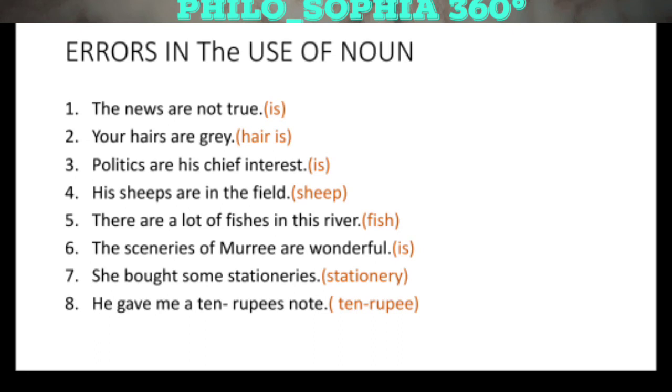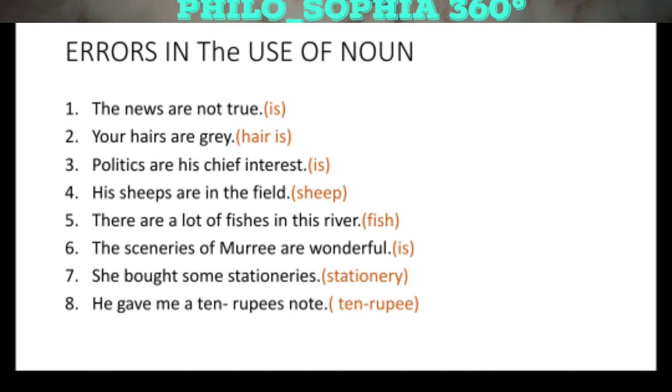Our sixth sentence is "The sceneries of Murray are wonderful." As we have discussed in the grammar section, scenery is in itself a singular word, and it can be used as plural too. So we cannot add es to make it plural. The correct sentence will be "The scenery of Murray is wonderful." The seventh sentence is "She bought some stationaries." In the same way as we corrected the word scenery, we have to correct the word stationaries.